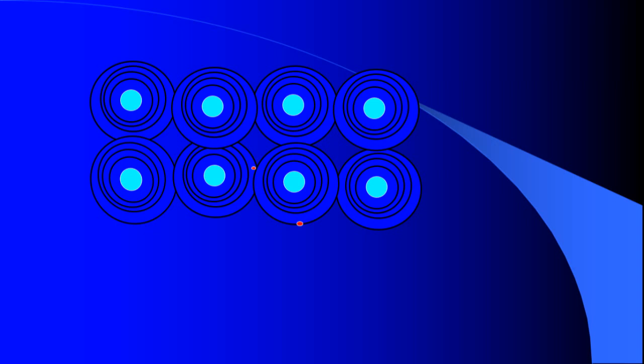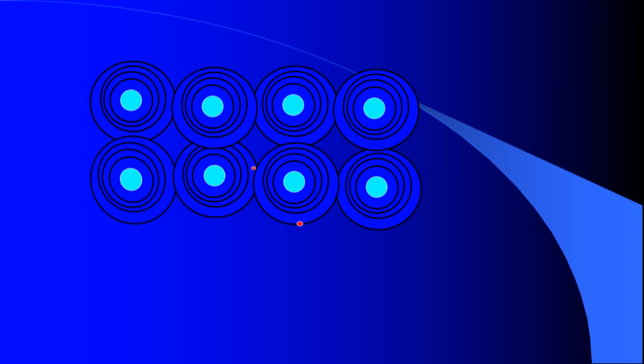In order to understand this movement of electrons, we need a certain theory, because without any theory we can't get much information about the properties of metals.